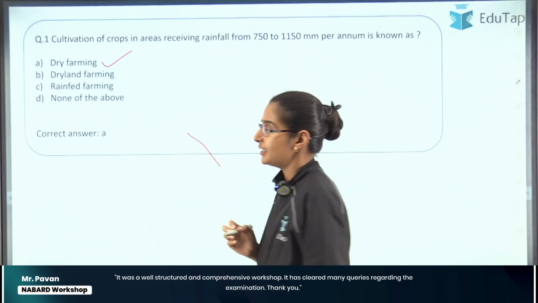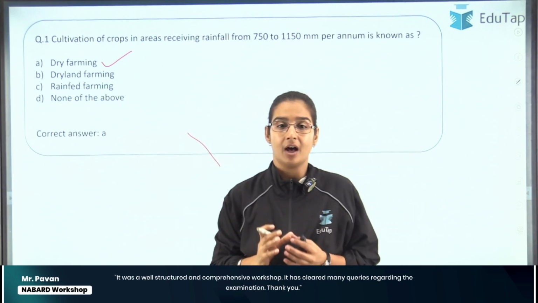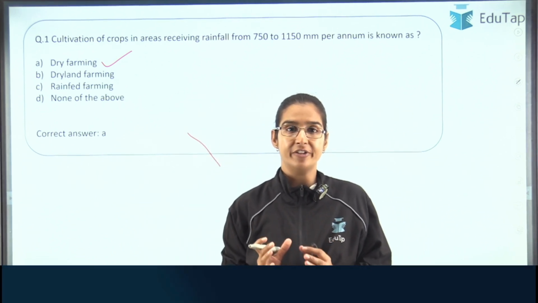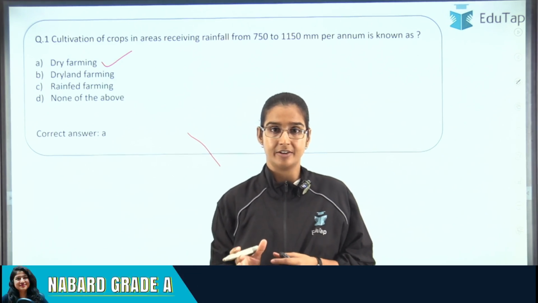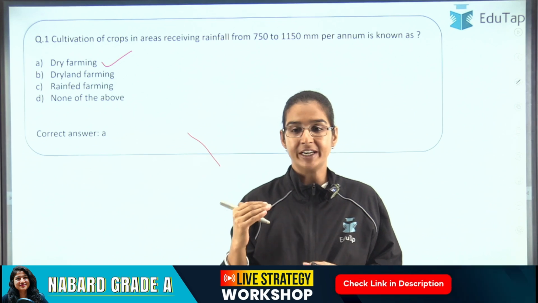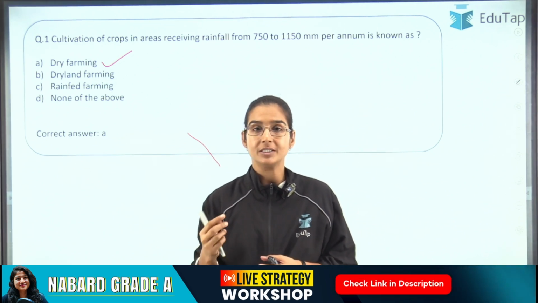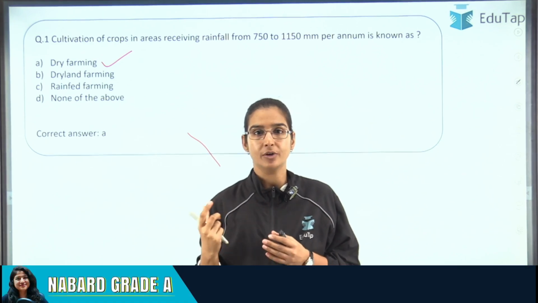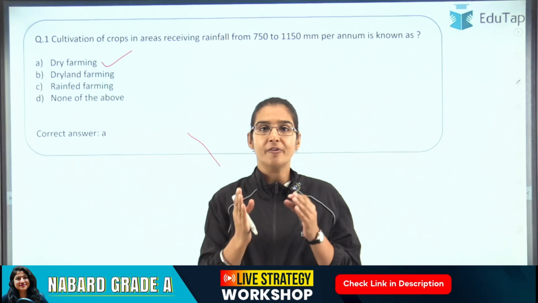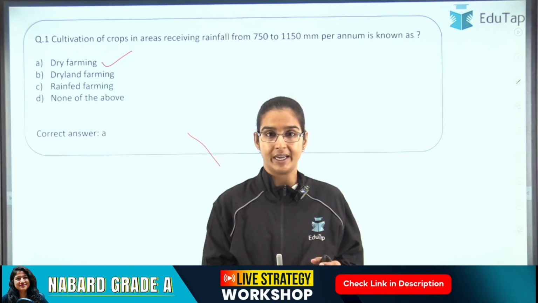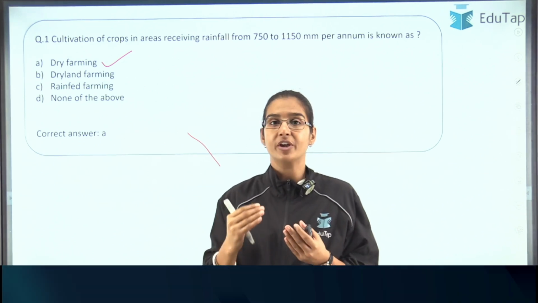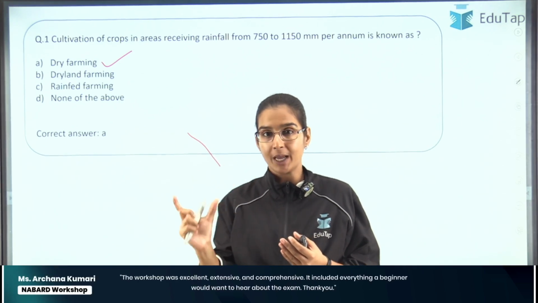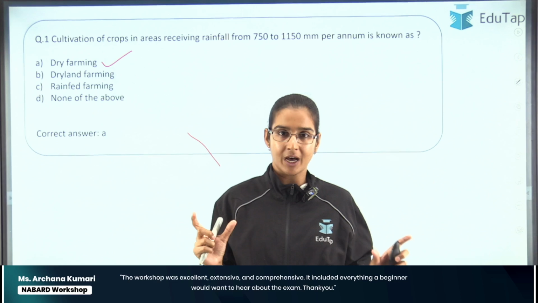All right. See students, as far as average rainfall per annum is concerned, we have different classification of the farming, because in different areas there is different amount of rainfall, and on the basis of that rainfall different type of farming is practiced over that place, right? So this is the classification of the farming. In what type of rainfall, what kind of farming are we going to do?